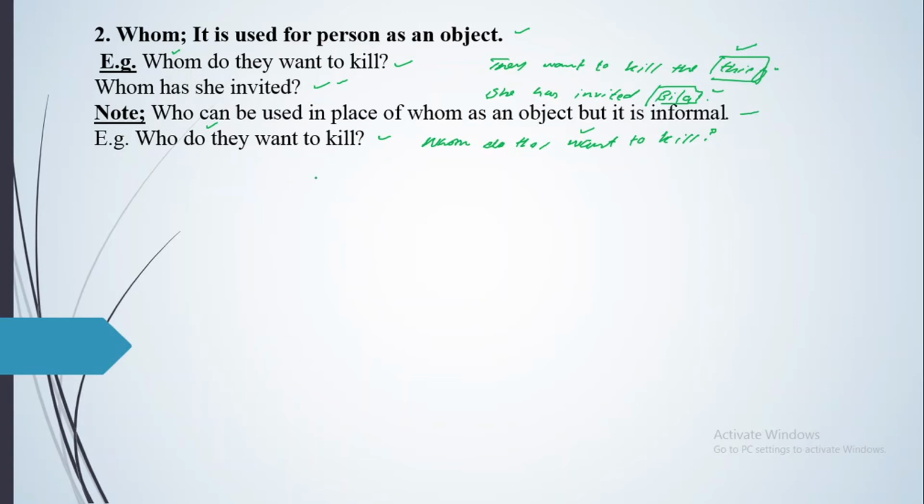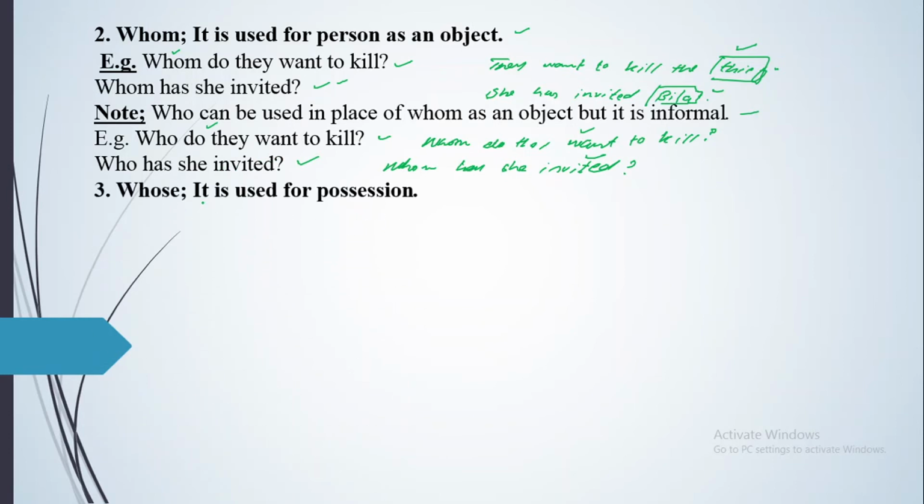And after that we have got the next example: who has she invited, whom has she invited. That is the formal way. Whom has she invited. So that is known as the formal. You can make the informal in this way. Clear? Who has she invited.